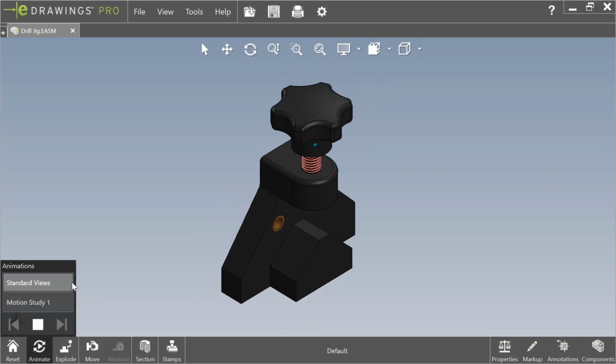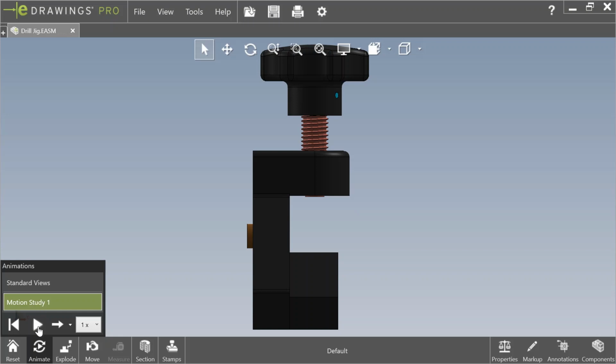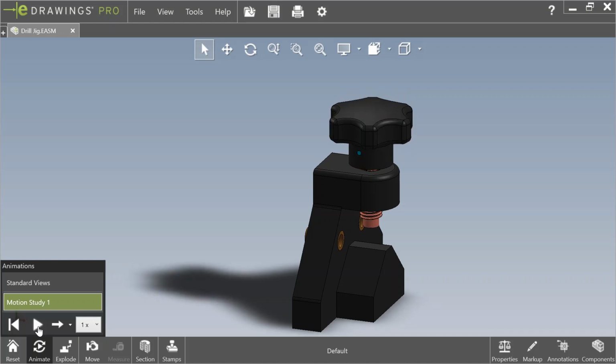You can look at the motion study by selecting the motion study and playing it to observe the working mechanism.